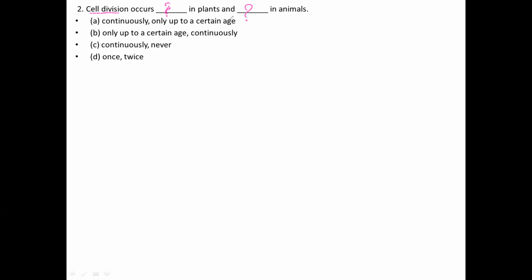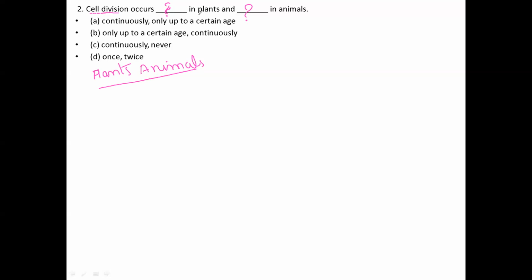How will the cell division occur, whether continuously, up to a certain age, never, or twice? That we shall see here. Let us take plants and animals, these two organisms.